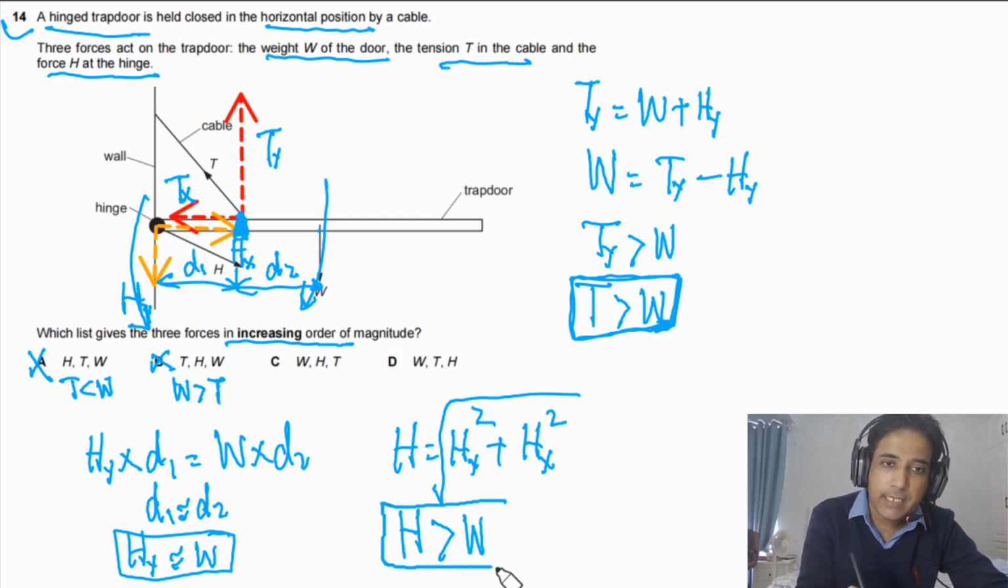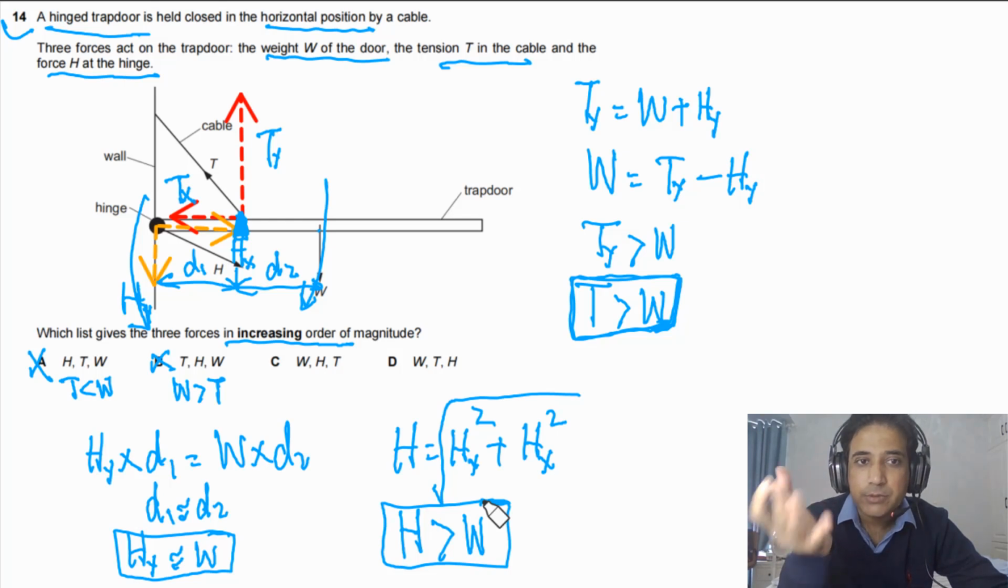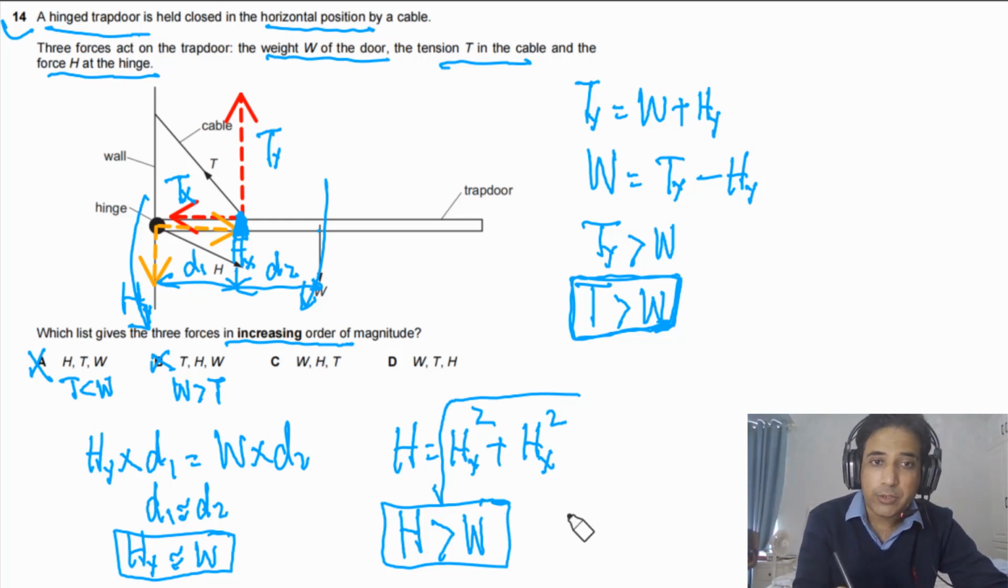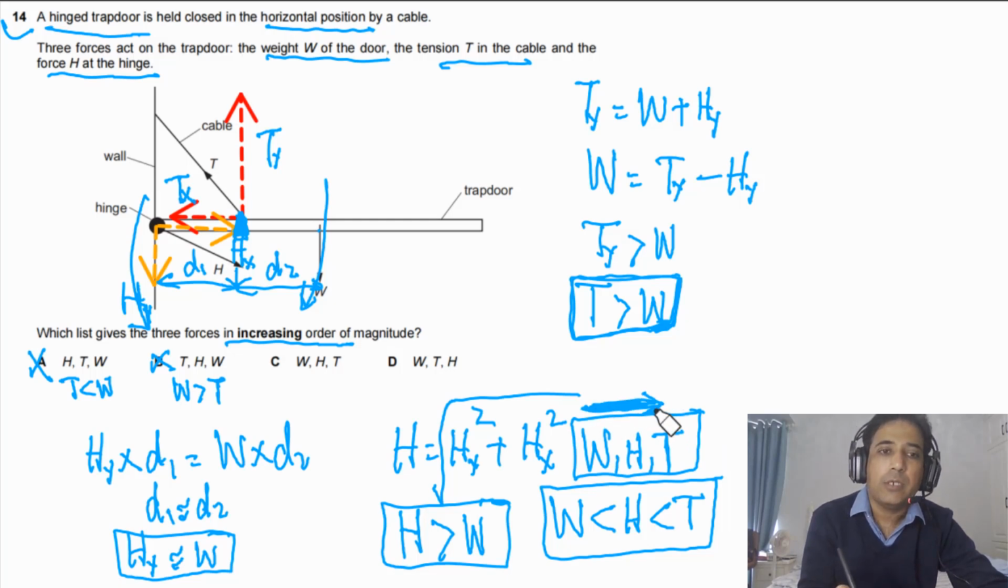So this is the second result you can find by comparing forces. Now if you look at the given options, W has to be the smallest, so W should be smaller than H, and H should be smaller than T. So this is the final result. It means we should have W first, then H, then T. So this should be the order, with magnitude increasing in this direction. So C is the best answer.